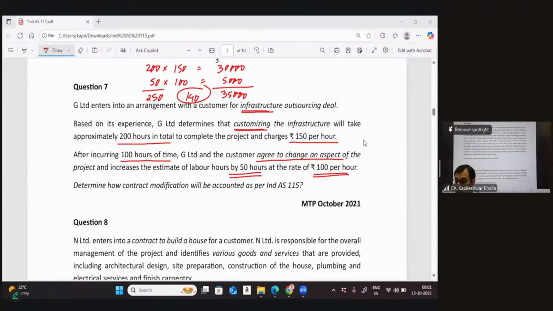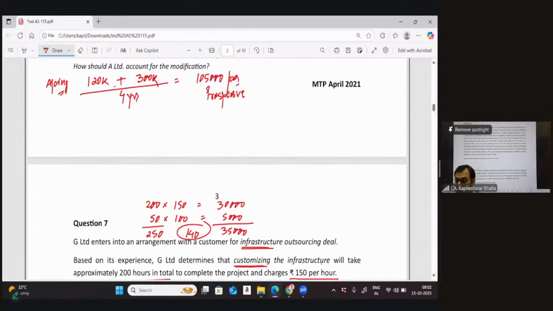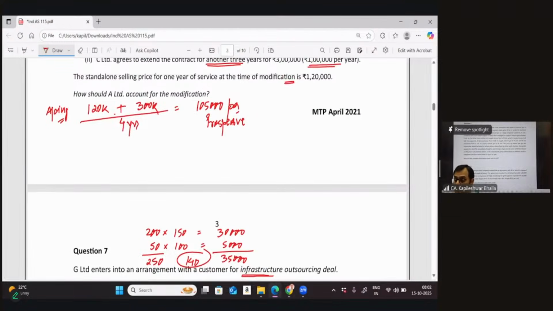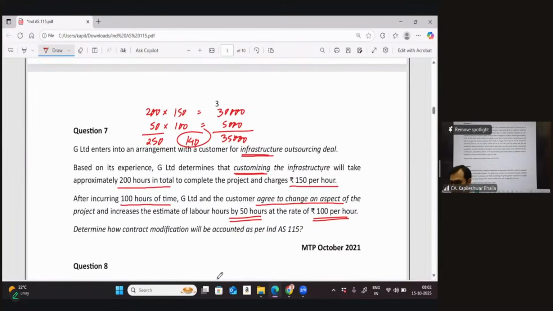You can understand what I mean by remaining consideration, because if you go back to question number 6, while considering a weighted average, I took 1,20,000, which is the remaining consideration for the existing contract. But when it comes to a cumulative catch-up adjustment, you'll end up taking the consideration for the entire contract itself. Now it is making a comparison. What revenue has the company already booked in the past?